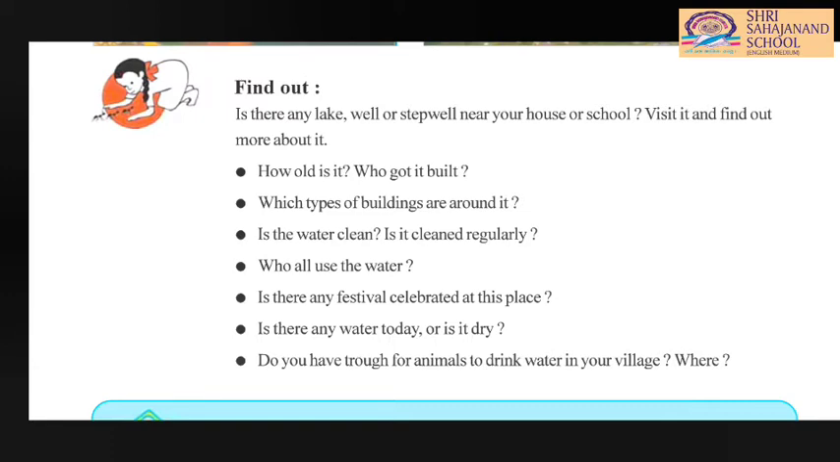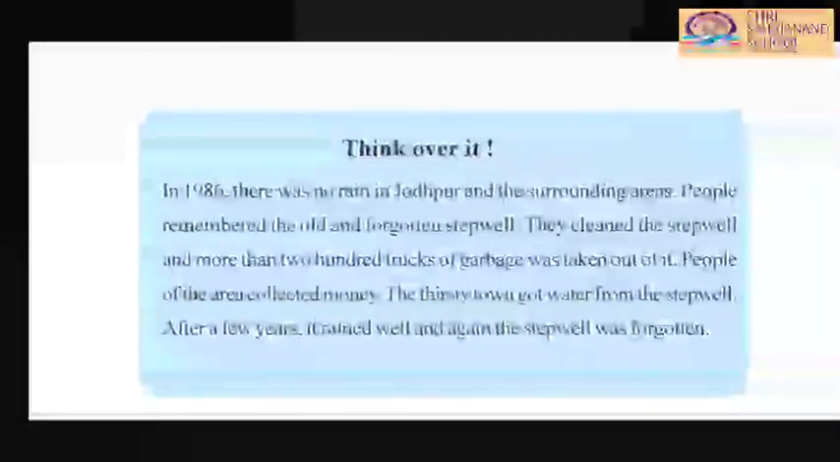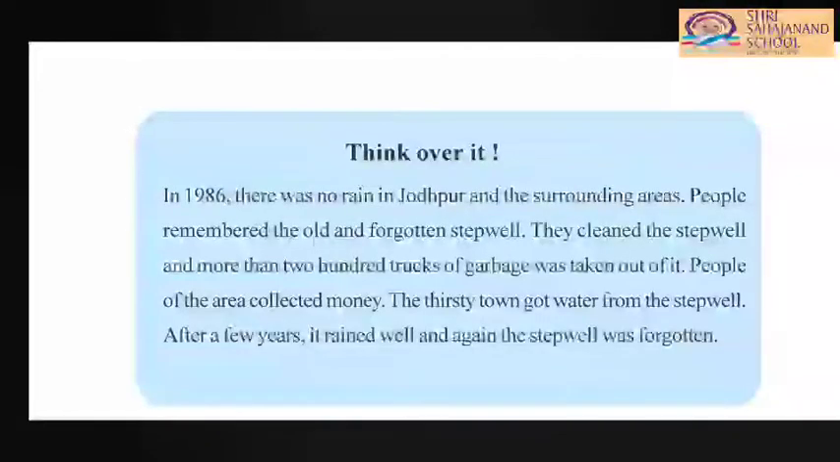Do you have a arrangement for animals to drink water in your village? And if yes, where is it? So here they are asking whether you have arranged some kind of system for animals to drink water. So you have to mention that here. Now this is very important, beta. Based on this, there may be some objective or one sentence question asked.